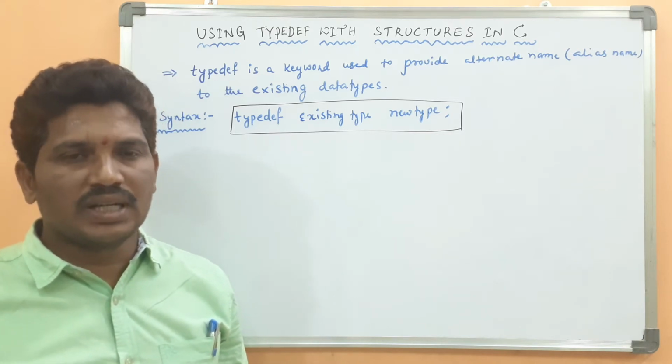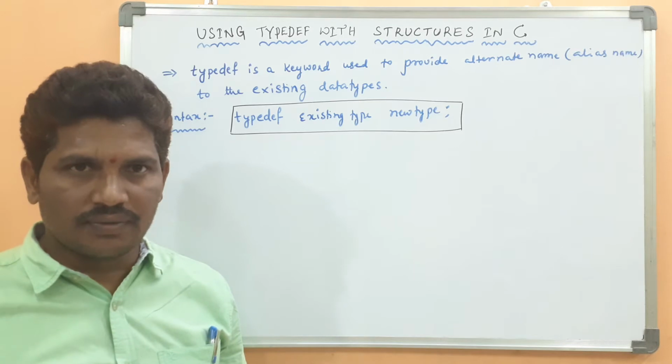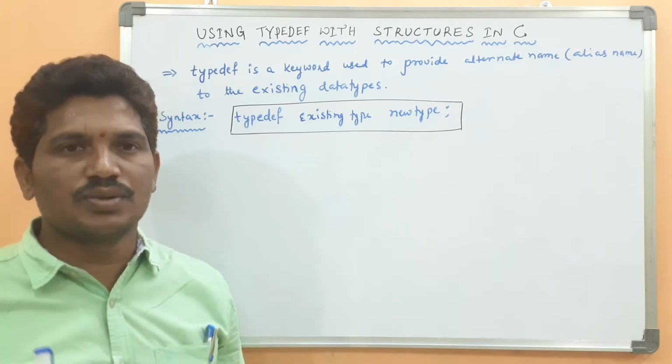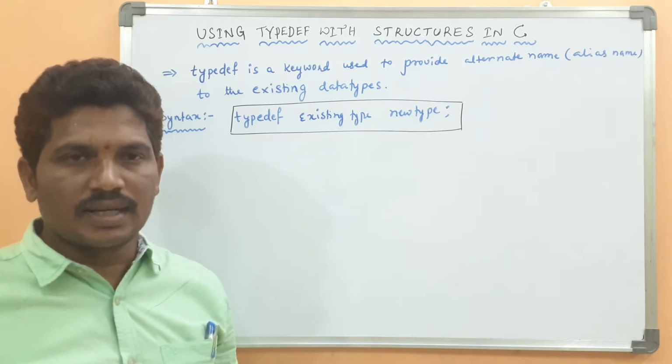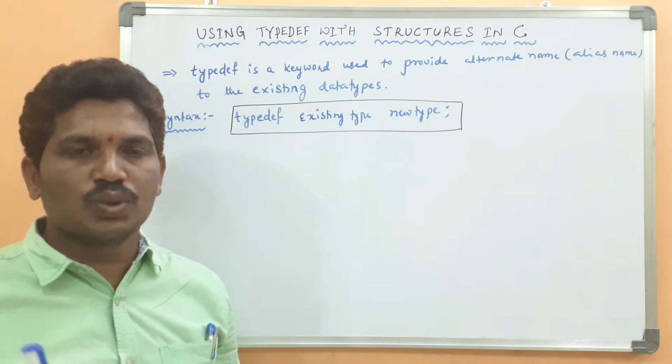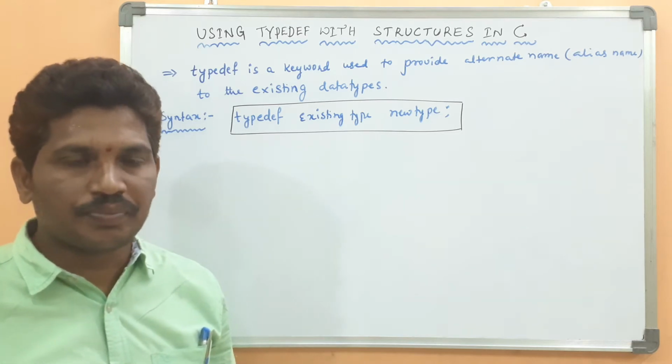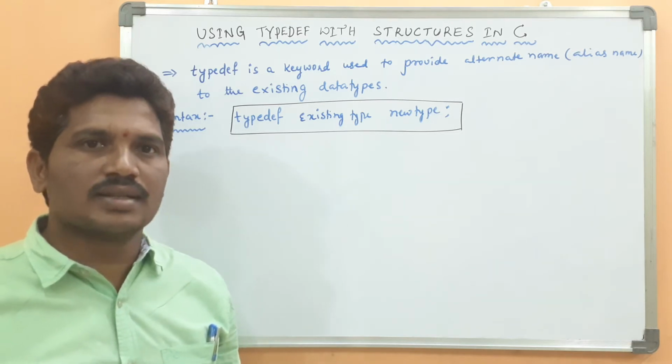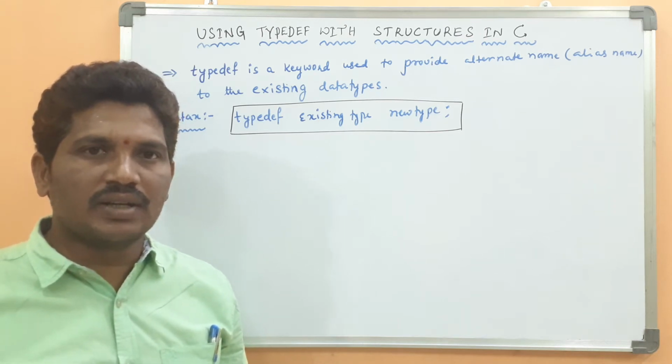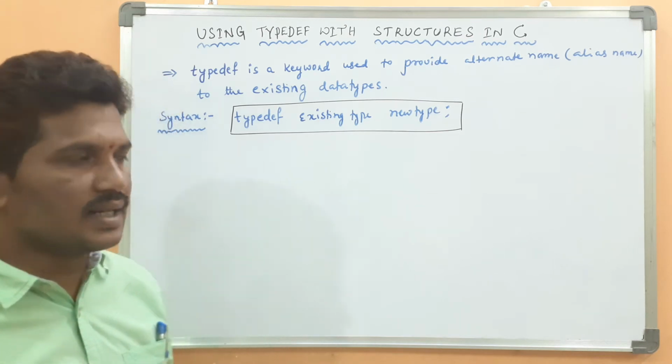What is the use of typedef? Typedef is a keyword which is used to provide an alias name or alternative name to an existing data type. But what is the syntax to create a new data type by using the existing data type?